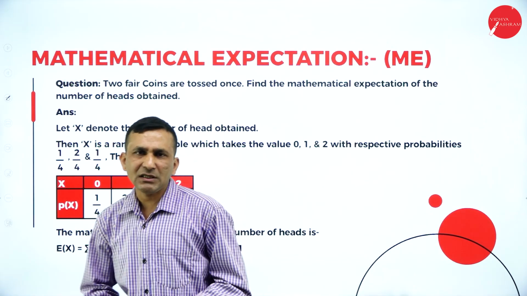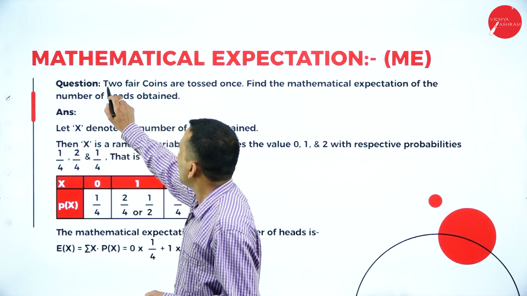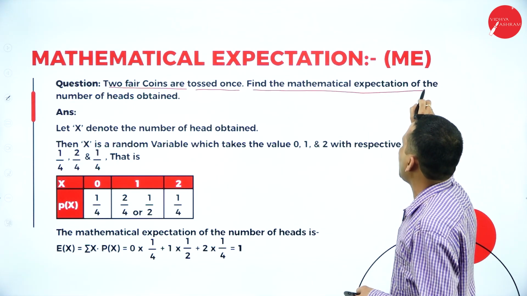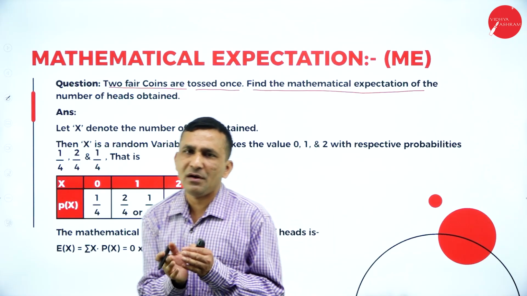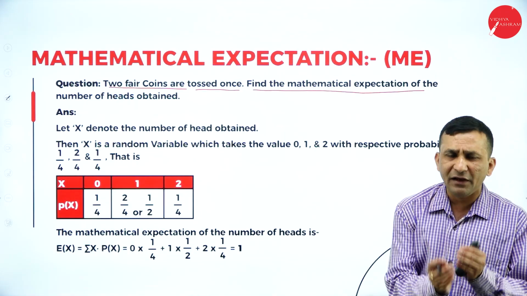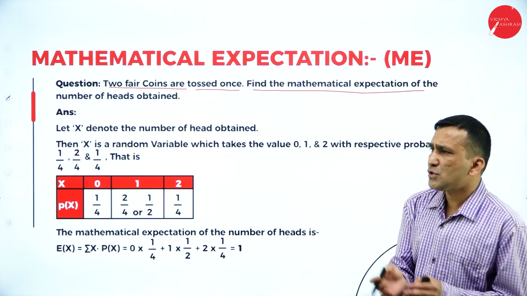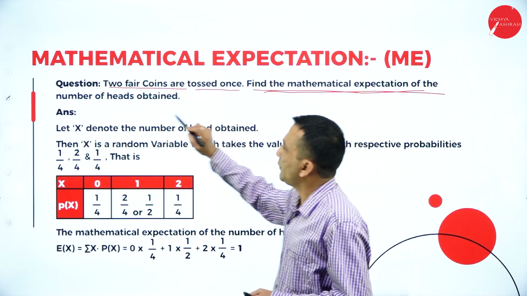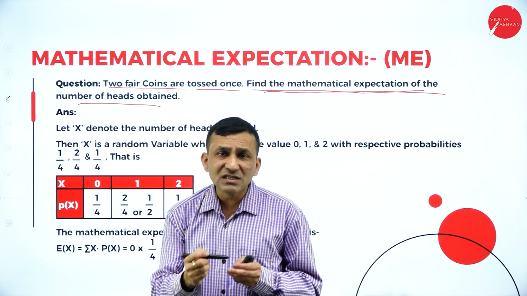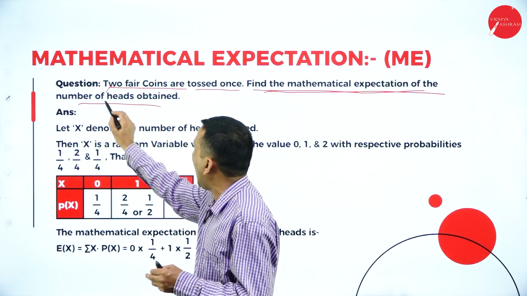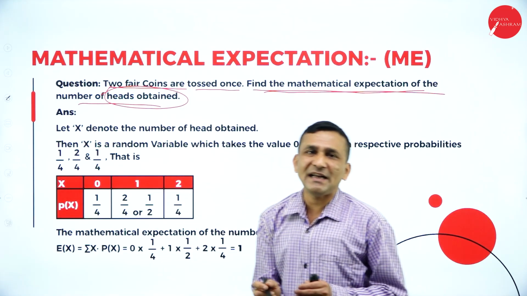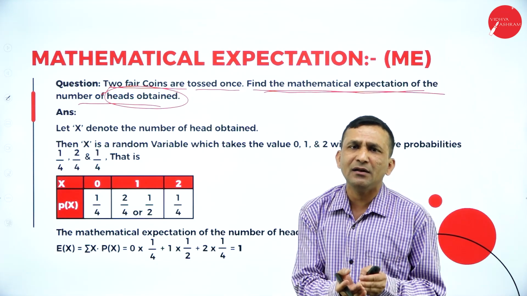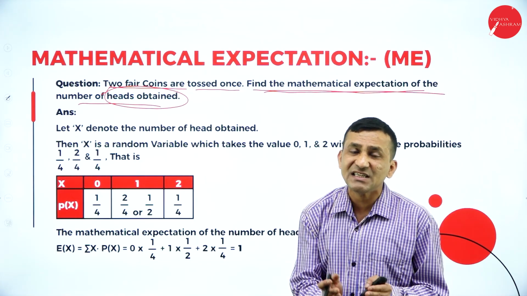There is one question so you can understand very clearly. Two fair coins are tossed once. Find the mathematical expectation. With two coins you must remember there are 4 results. Whenever you toss one time, of course you are expecting a result. So find the mathematical expectation of the number of heads obtained. The question is related to a head only. You are always expecting a head. In case you toss two coins and get tails, you are not expecting it, which is nothing but your x series being 0.